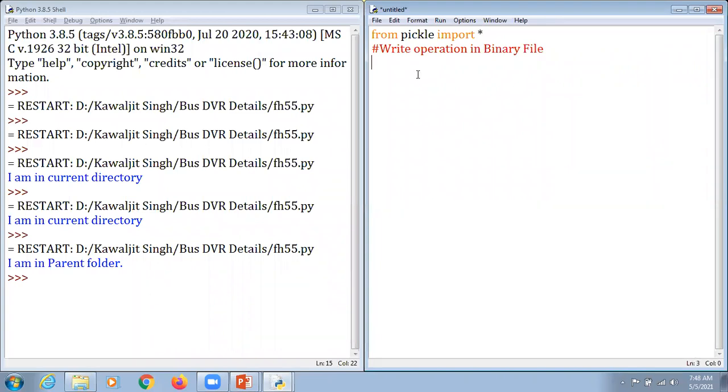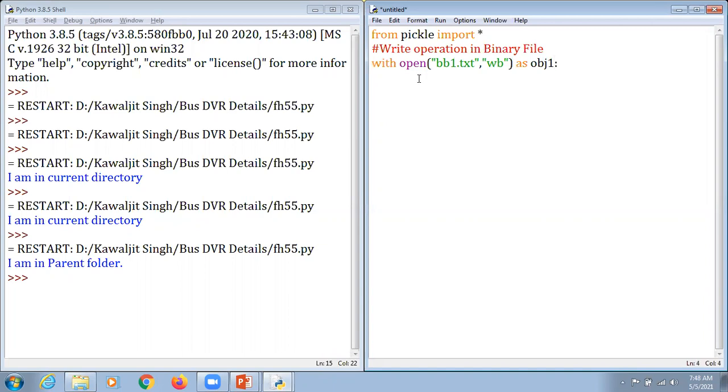And this time we can begin with a with. You all know that yesterday we have done with. With open, I'm going to mention it as bb1.txt. Kindly make sure that when we use the .txt extension, it doesn't make sense that this is a text file. We are supposed to mention W in the case of a text file, but here we mention WB, and this B represents that the write operation is being performed in a binary file, as obj1.